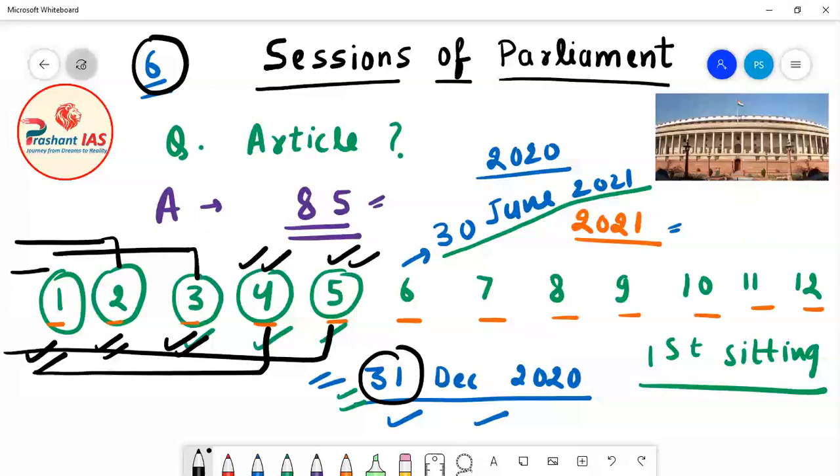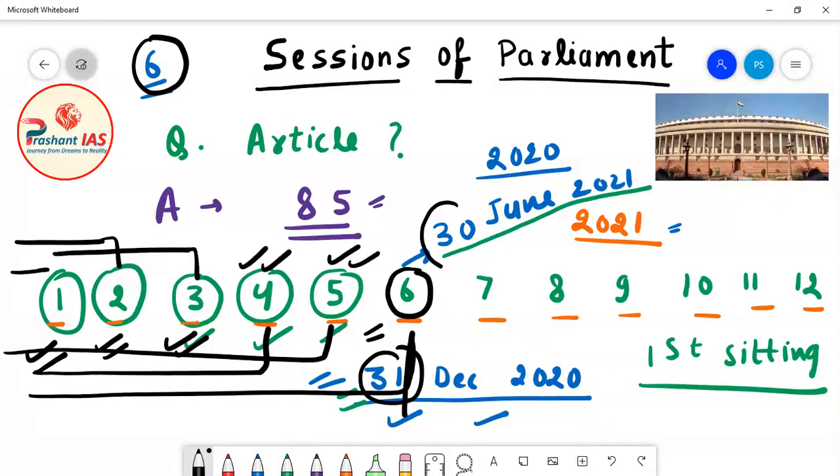But if we are talking about the month of June, then we can say that the first sitting of the next session can be conducted on any day of June also. Why? Because there is a gap of 6 months. But it should be conducted at least on or before 30th of June 2021. Why? Because if the date is 1st of July, then the time period will be more than 6 months.